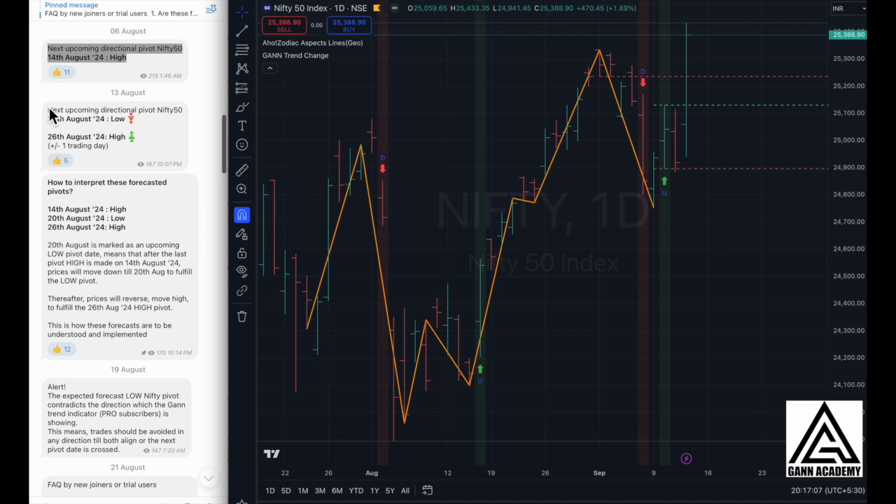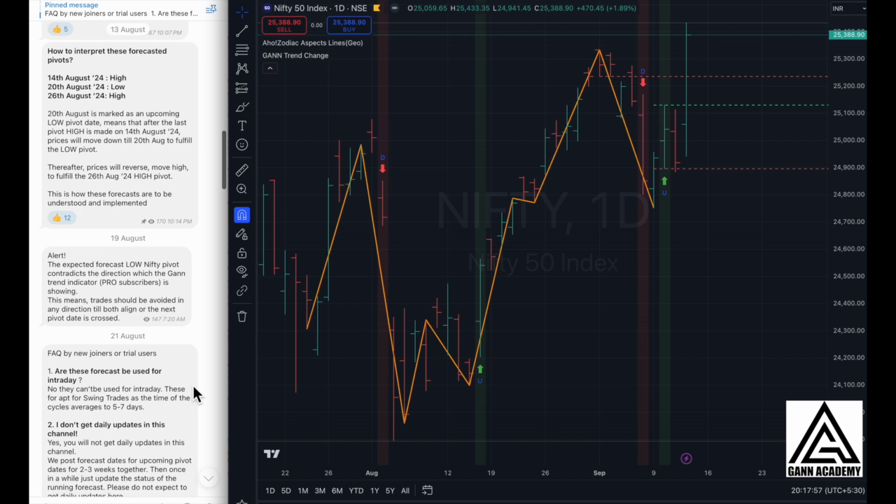Then on the 13th, I had mentioned that we are going to have a low pivot on the 20th of August and a high pivot on 26th August. Both can be +1 -1 trading day. So after this pivot on 14th, we were expecting a high pivot on 20th, which actually came on 21st, which was +1 day, which is perfectly all right. And the next was expected on 26th of August. So this came on 23rd August instead of 26th, which was -1 trading day. So this was also acceptable. Both these pivots took shape exactly when we wanted it to take shape.